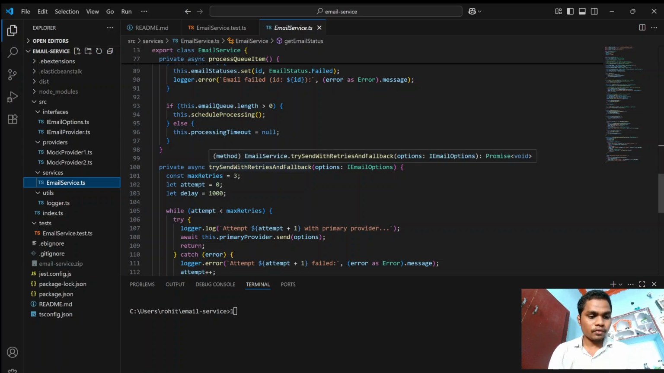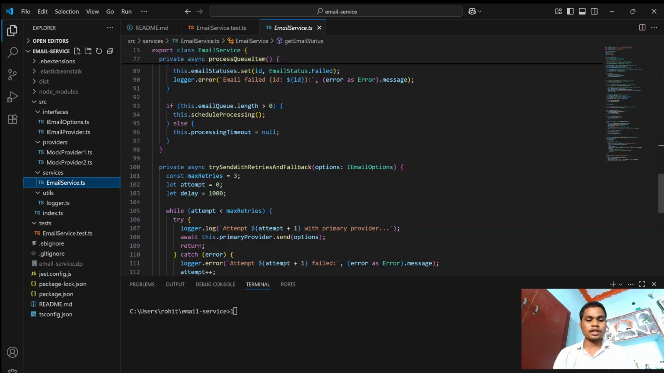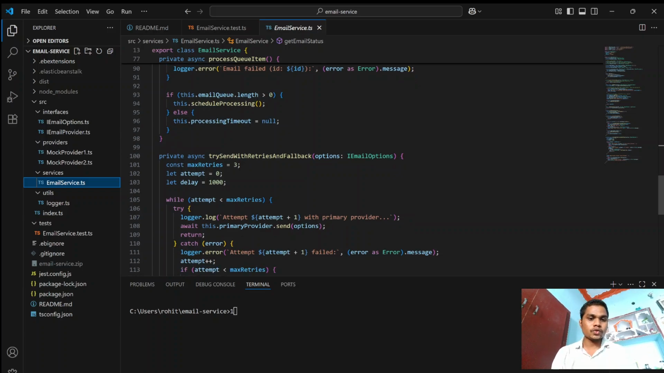It works like this: the system prioritizes the primary email provider and retries failures, and only after consistent failures with the primary does it switch to the designated fallback. With this method, it moves with mock provider 1, and if mock provider 1 exceeds the max retries of 3, it falls back to mock provider 2.